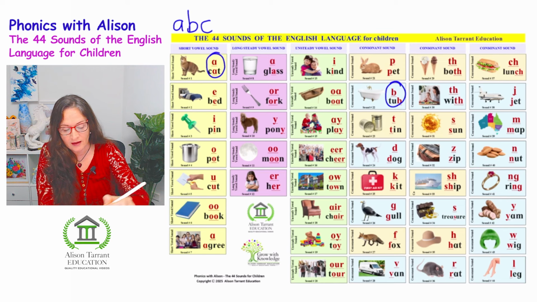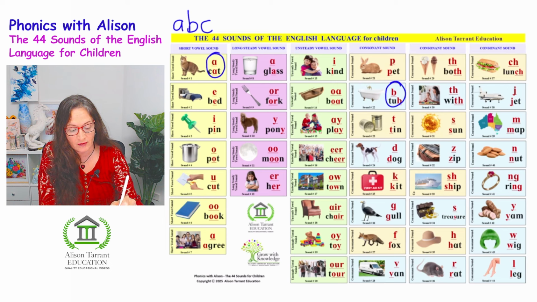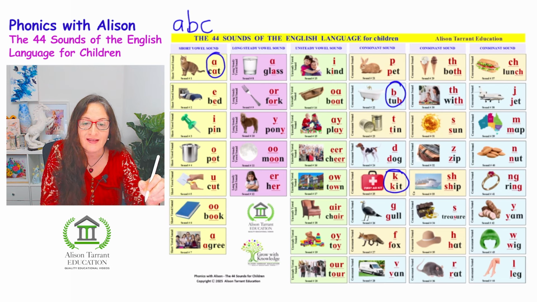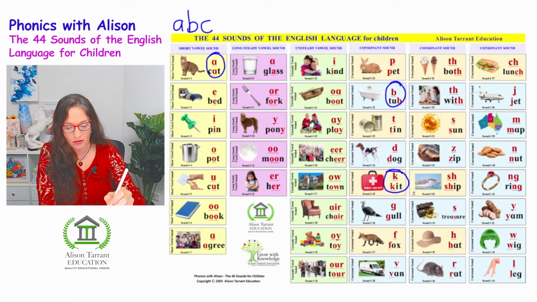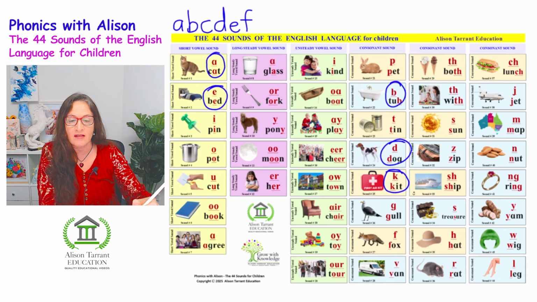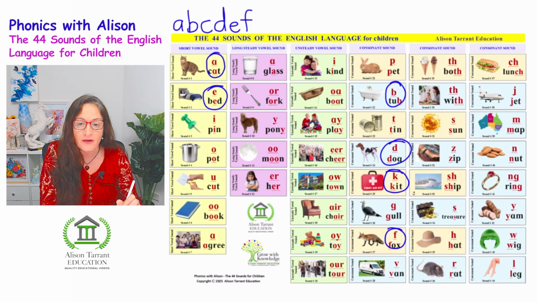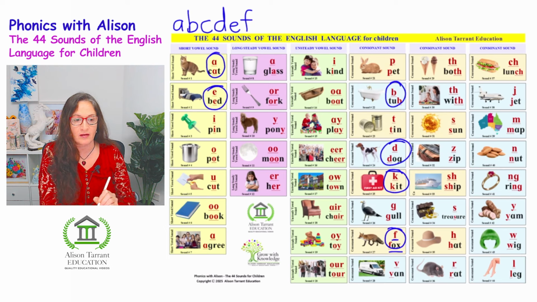And then C says K, and it's this word here, K, as in kit, that I just circled. And then we have D, D, as in dog. E is a vowel sound, and it says E, as in bed. And then F says F. So we have this sound here, F, as in fox.